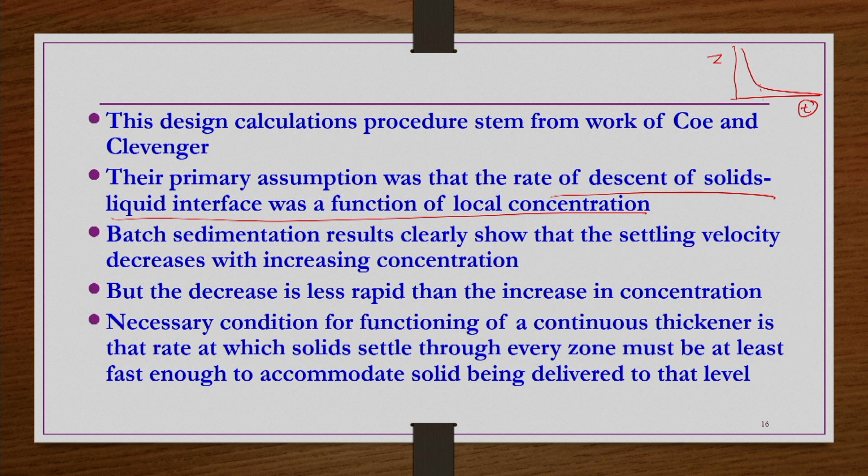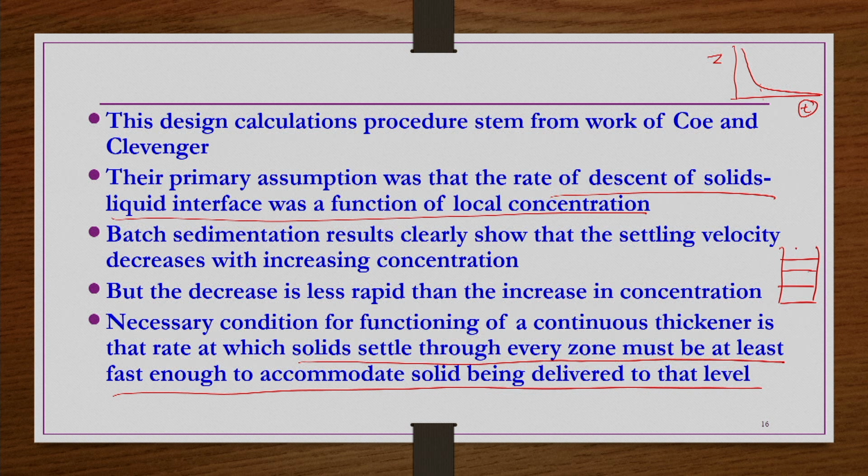So, the necessary condition for functioning of a continuous thickener is that the rate at which solids settle through every zone must be at least fast enough to accommodate solids being delivered to that zone, right. Let us say you have different zones, A, B, C, D zone, something like that.